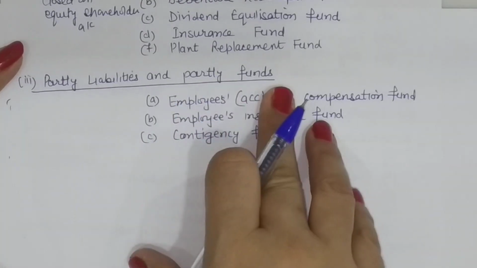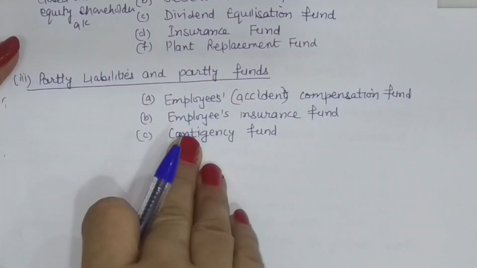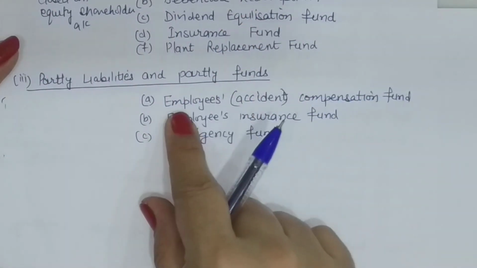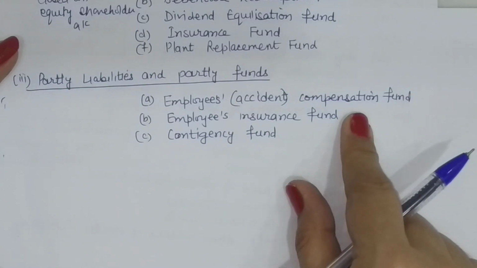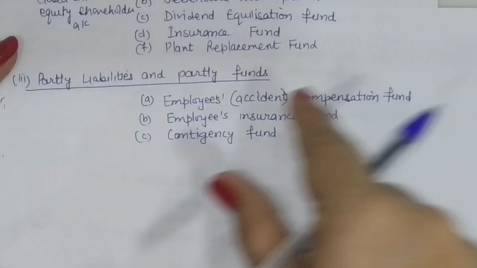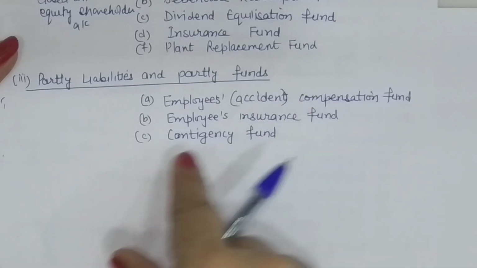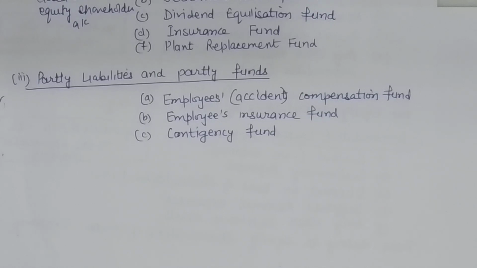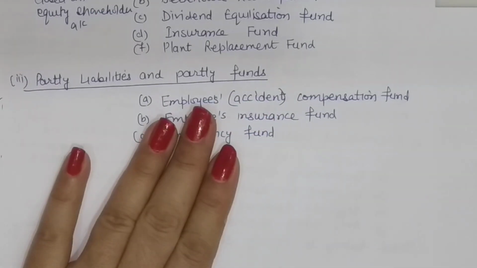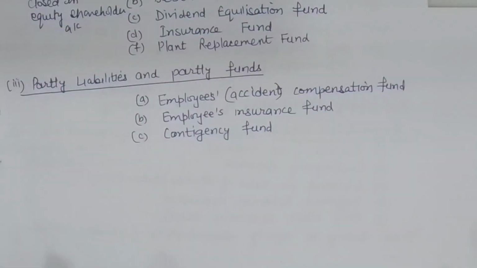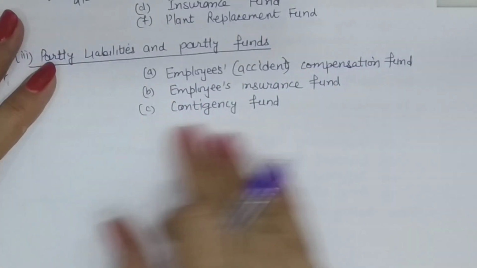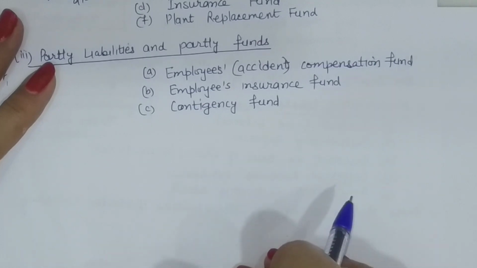Finally, partly liabilities and partly funds. These are the funds against which we know that there can be a liability, although the amount is not certain, like employees accident compensation fund. Whenever there is an accident, the compensation of the employees is paid out of this fund, or contingency fund, or insurance fund. So if there is any liability, then this fund will be used to settle the liability. So these are partly liabilities and partly funds. In any given problem, we will be provided with how much liability is certain against these funds. So these funds are split into two parts.